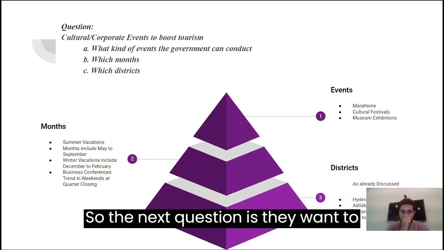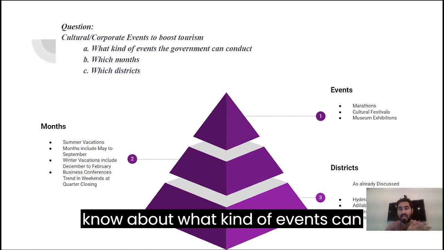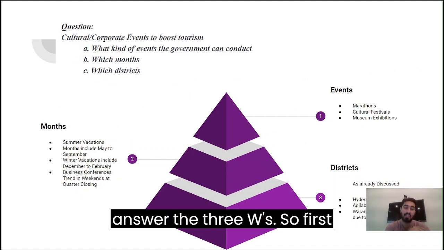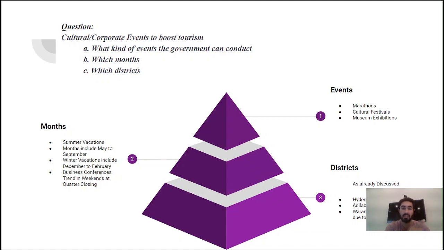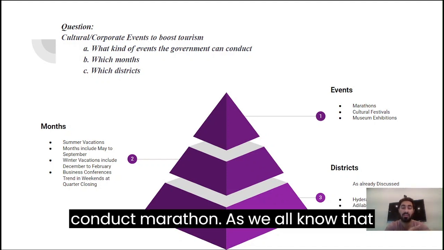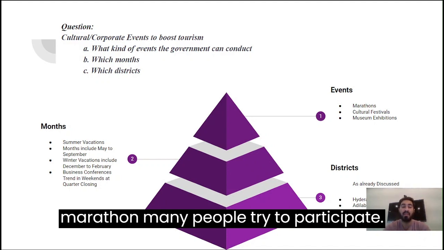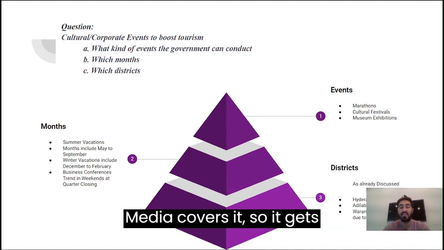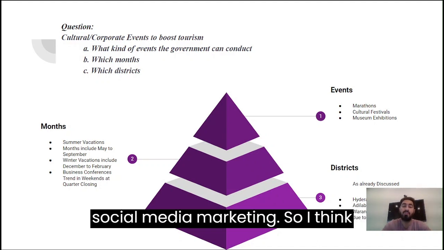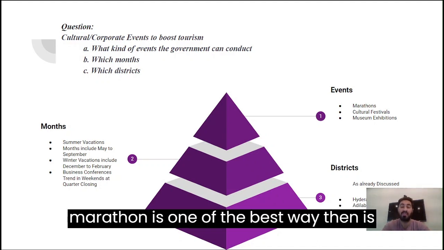The next question is they want to know what kind of events the government can conduct, in which month and in which three districts. I have to answer the three W's. The first W is what type of events? The government can conduct marathons, as we all know that many people try to participate in marathons, and media covers them. So it gets an international boost through social media marketing. So I think marathon is one of the best ways.